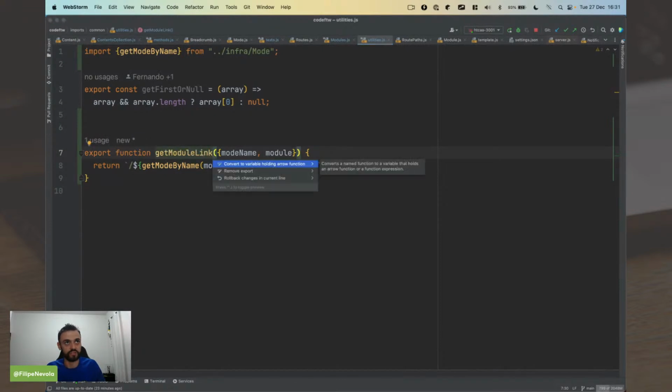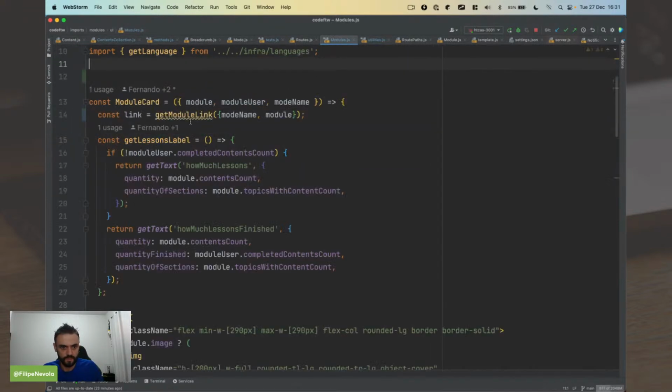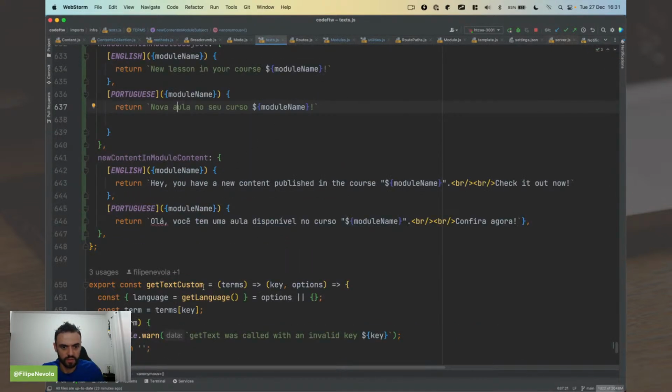We can change this to a function. Now I can import here, and I can also import here if you have like module slug and mode name. The mode name will be always the same, so I can module slug.